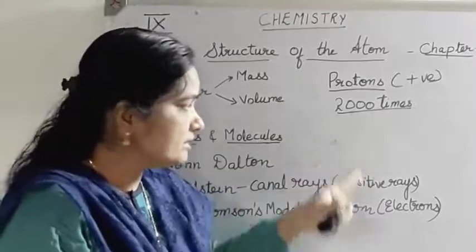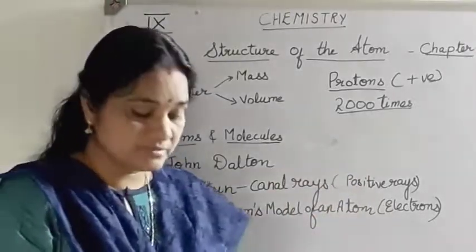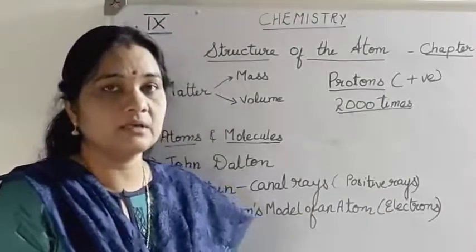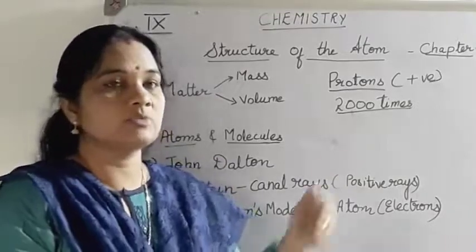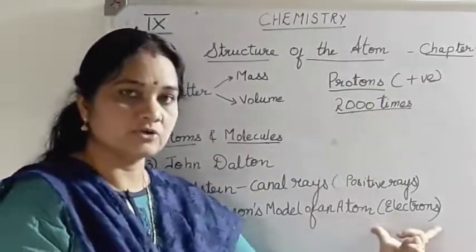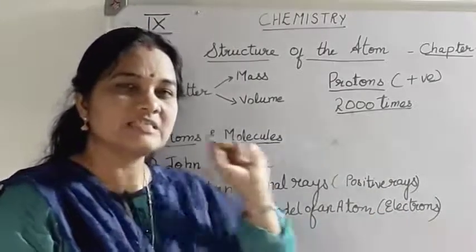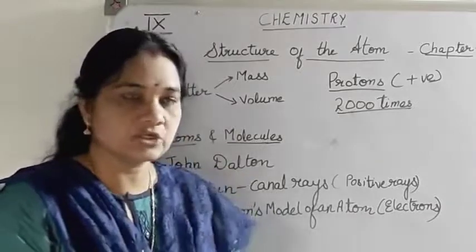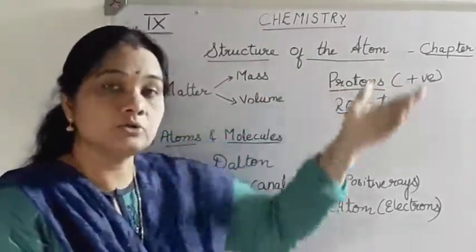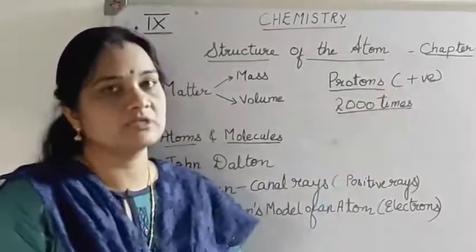electrons. So with these two scientists, they had come to the conclusion that atoms are divisible, and the subatomic particles of an atom are positively charged particles, which we call protons, and negatively charged particles, which are known as electrons. So the charge of electron is negative, the mass of electron is negligible, almost considered as zero, whereas the mass of proton is around 2000 times more than electrons, and the charge of proton is positive.